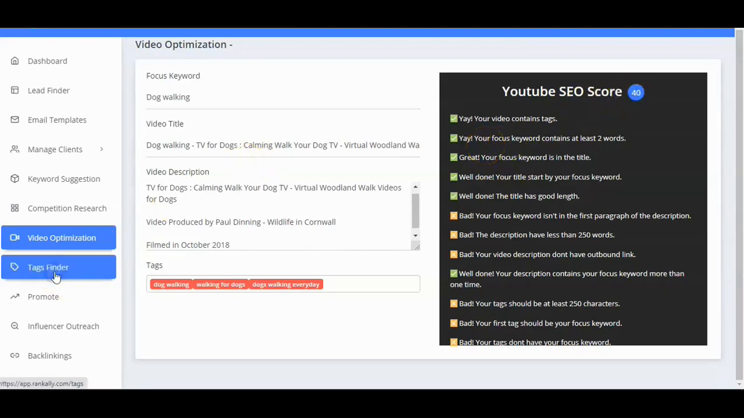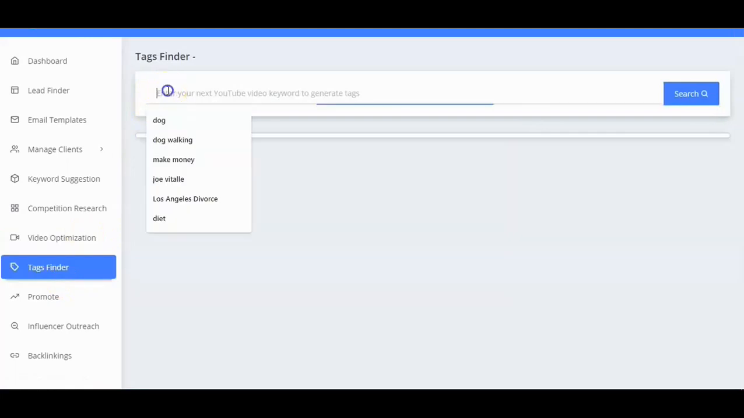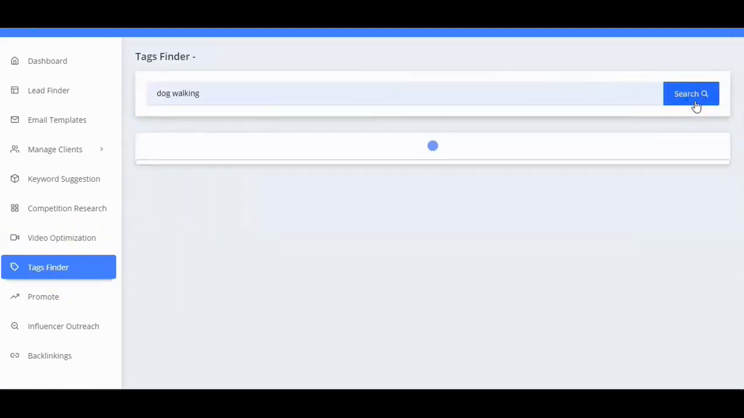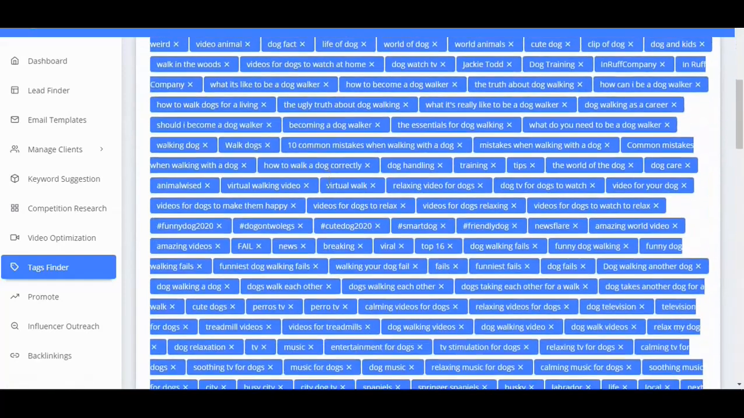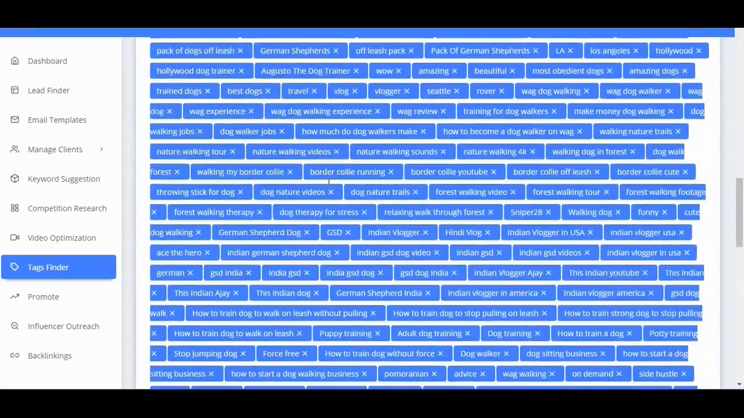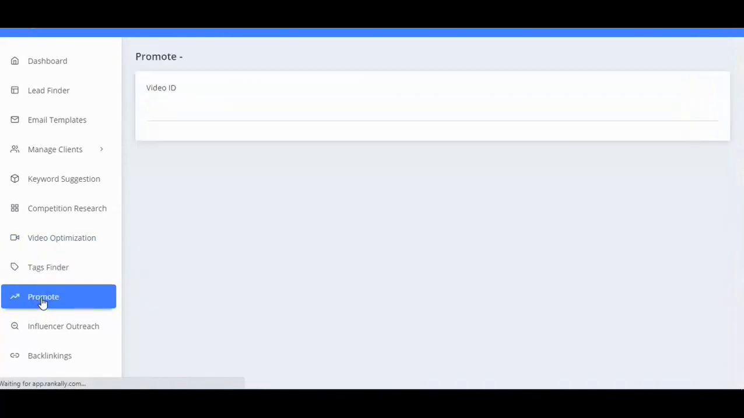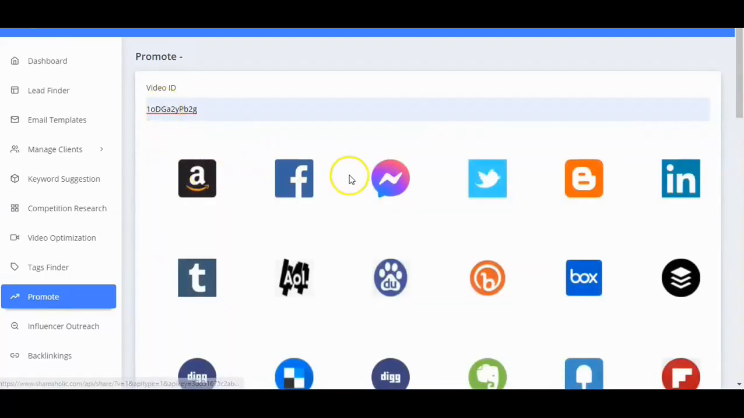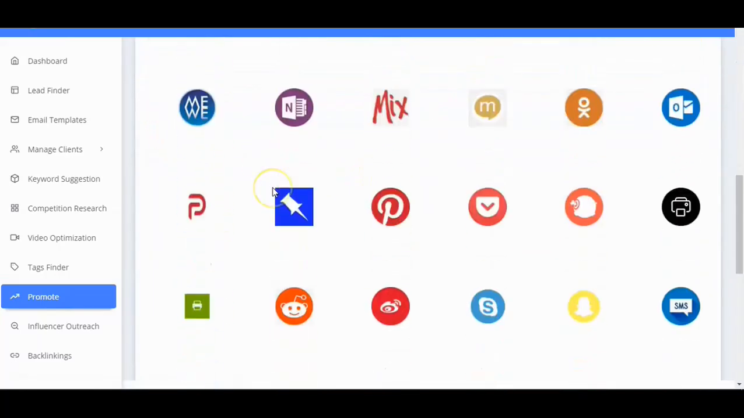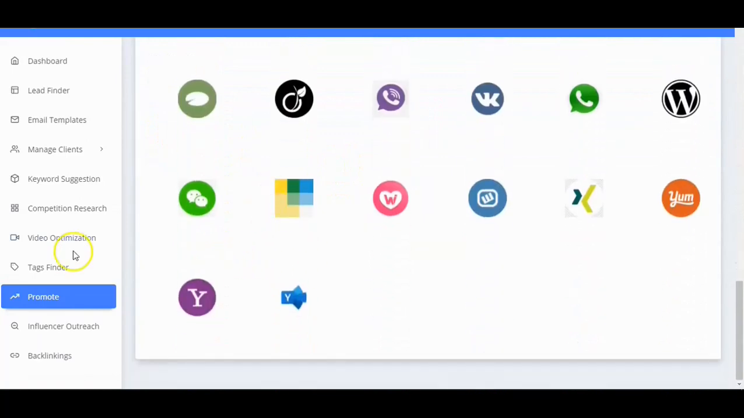And we've got the tags finder here. We could use these tags for our video. So all of that is going to get us high up in the SEO, and then we can actually promote. What we need to do is just put the video ID in there, and then you can promote it into each of these different platforms.